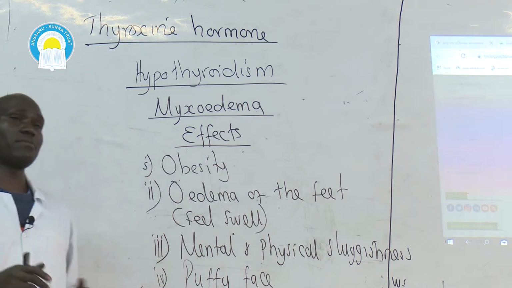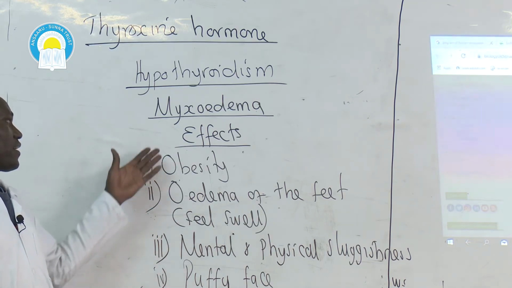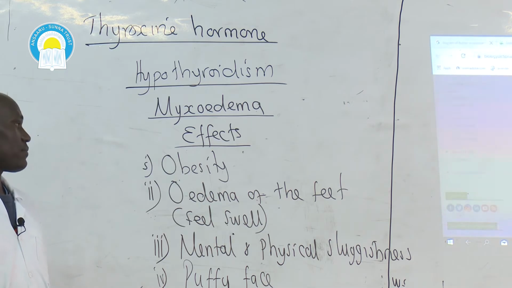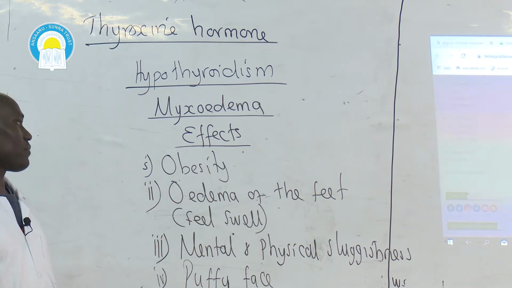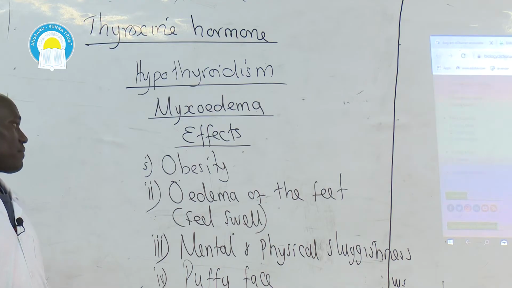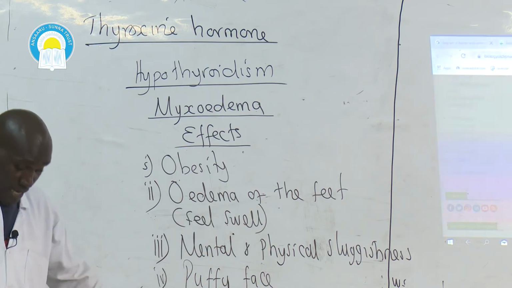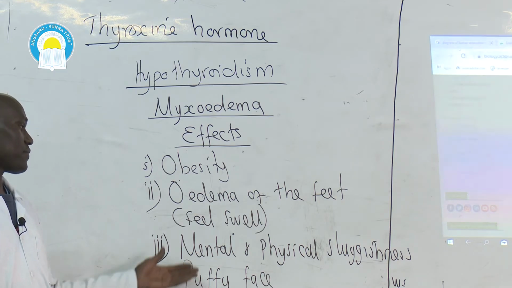So, myxedema is brought about by deficiency of thyroxine hormone. Effects: obesity. An individual gains weight abnormally because the individual is physically and mentally sluggish. Oedema of the feet ends up swelling due to deposition of a lot of fluids within the feet.